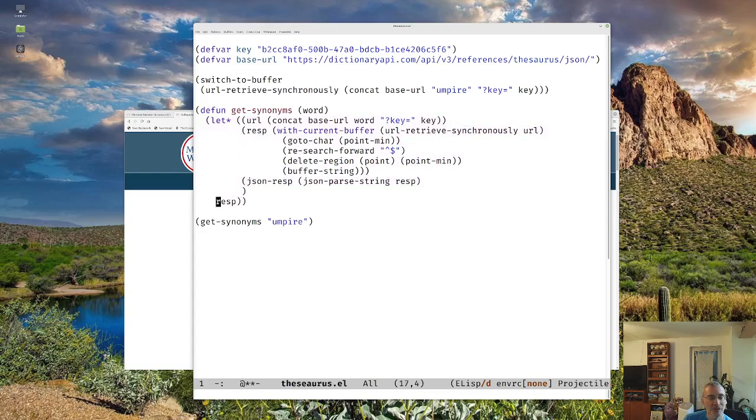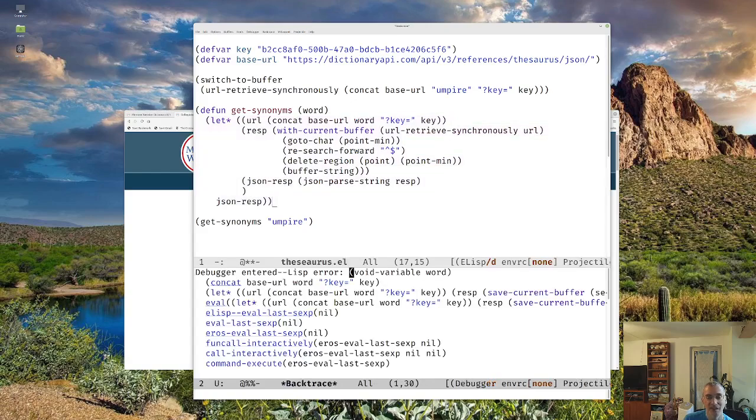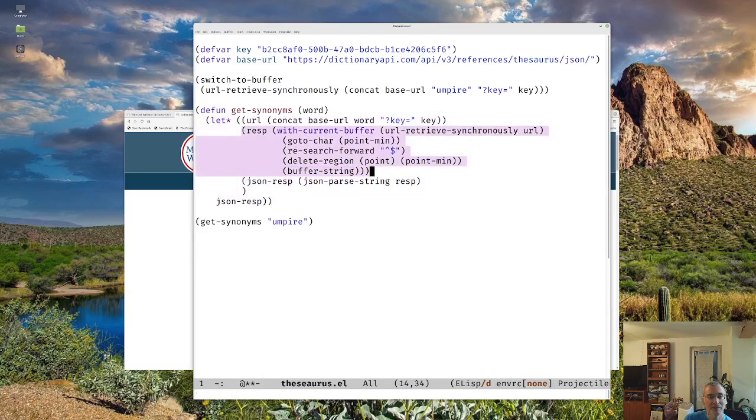Then we'll return the JSON response from our function. And I got a mistake somewhere. So close it off. And it's given us back a nil. So we've got some issue here. We'll fix this.